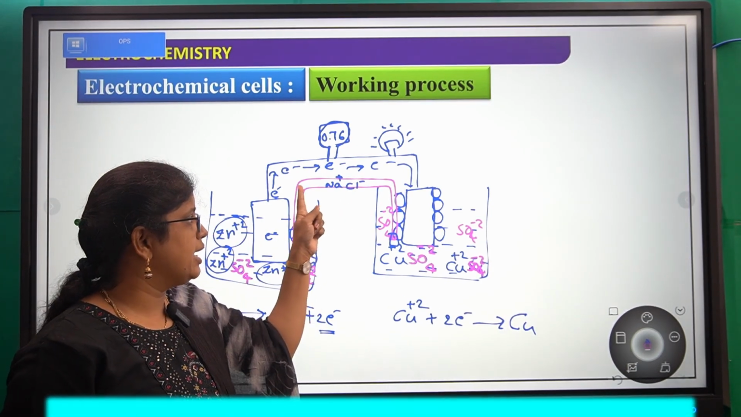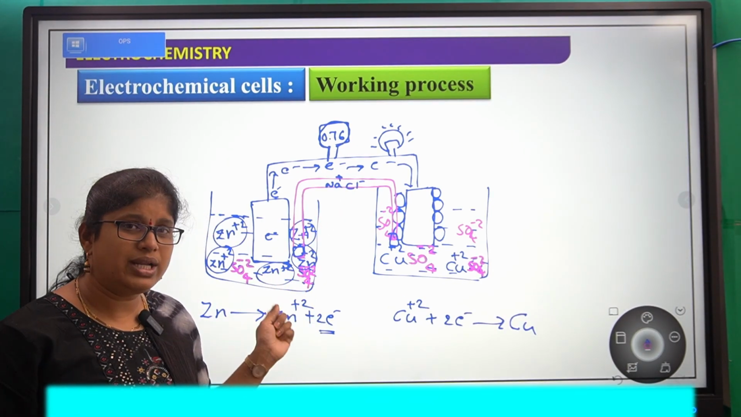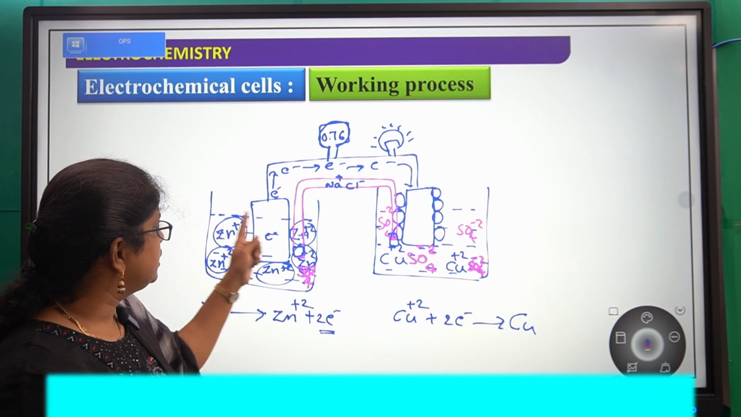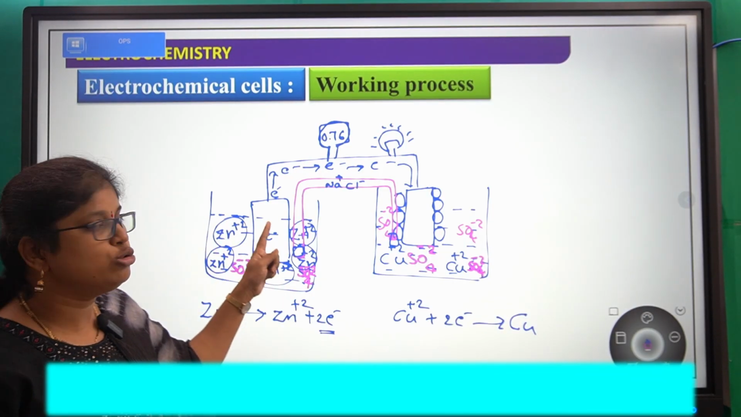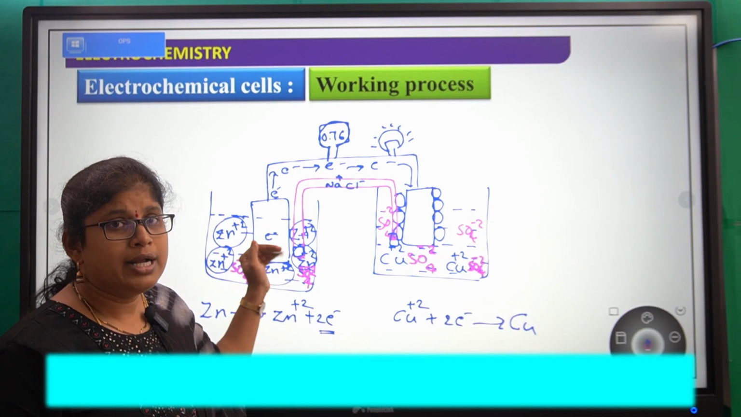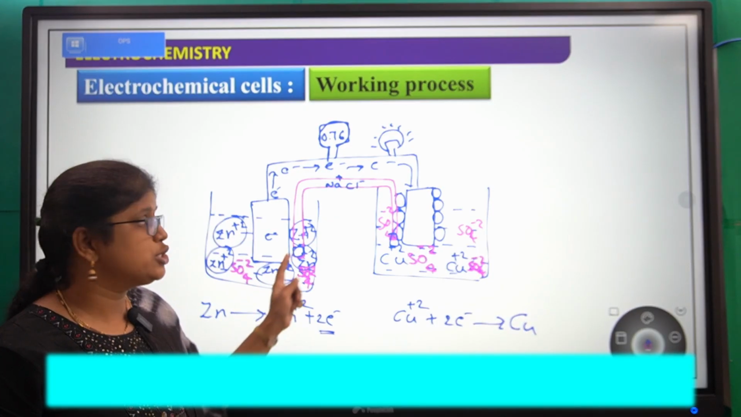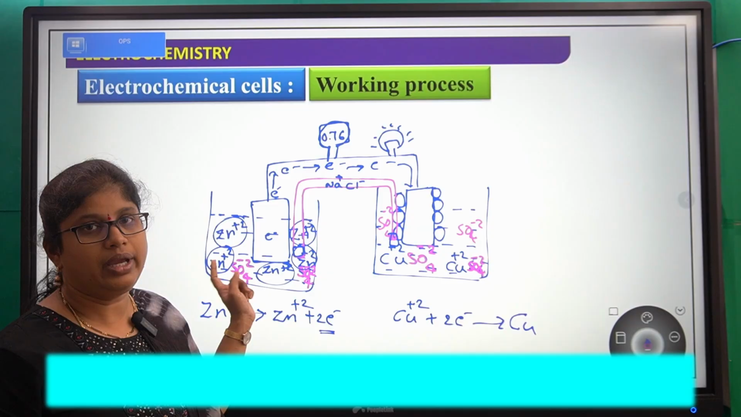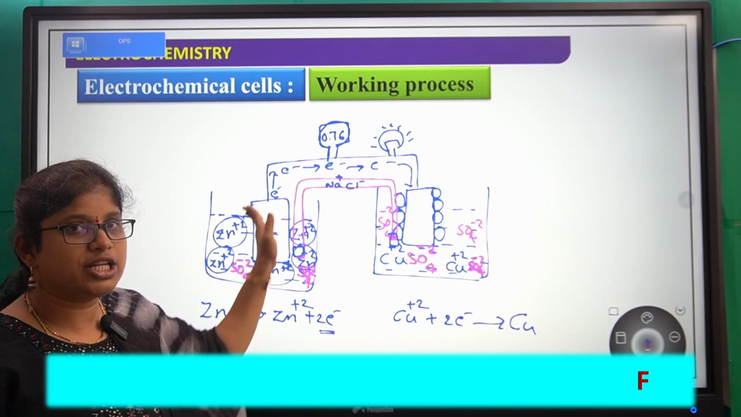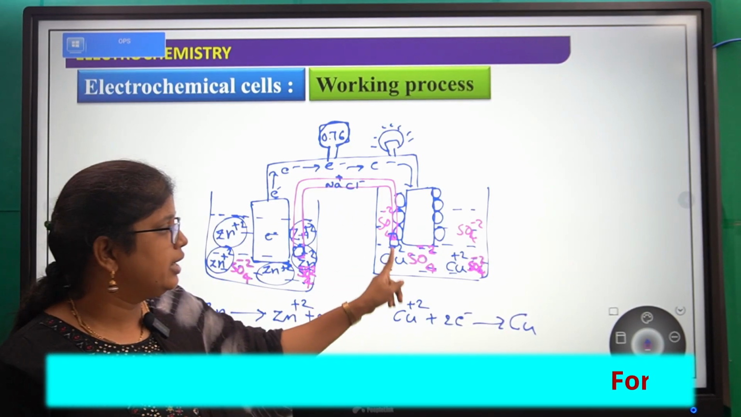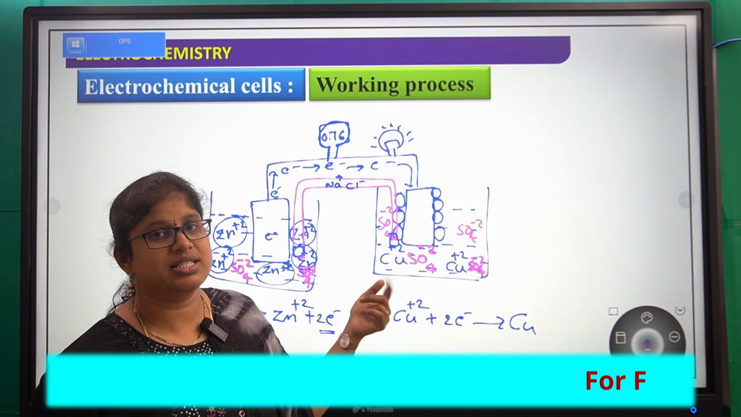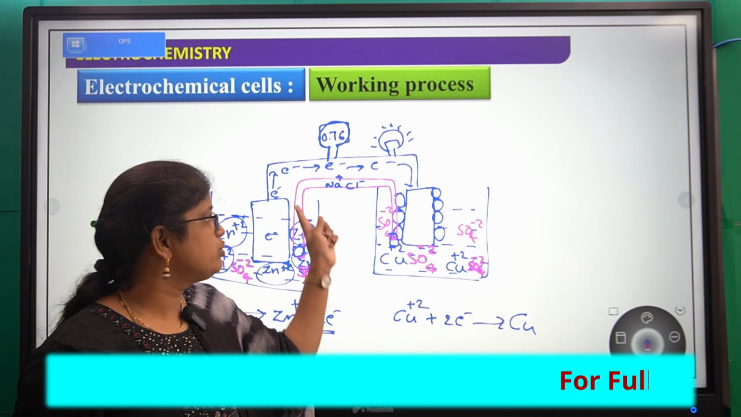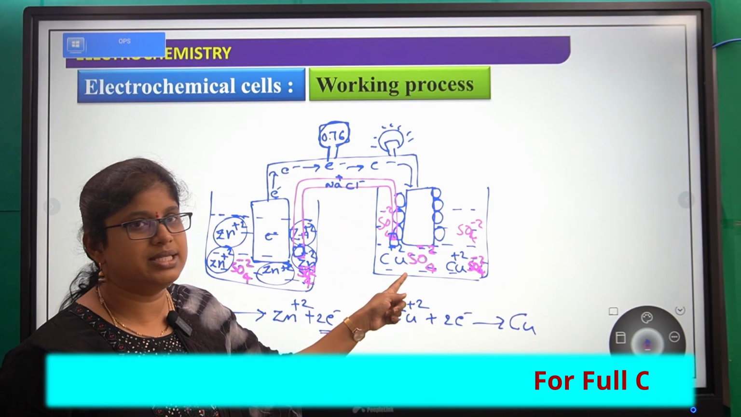Cl minus ions entered into this. Why only Cl minus? Because on this side the zinc plus 2 ion concentration is more. So to balance the zinc plus 2, only Cl minus ions will move to this side. Negatively charged ions will move to this side, and on this side the number of sulfate ions will be more. So that's why Na plus ions will come to this side.